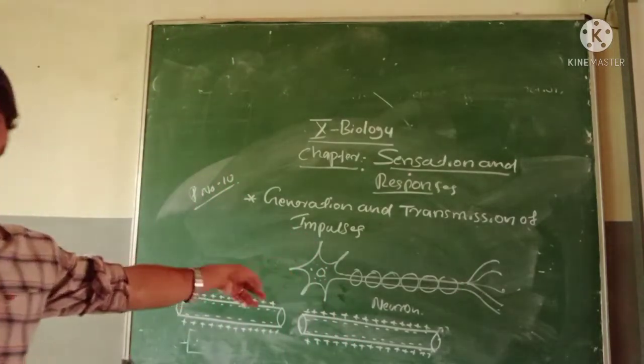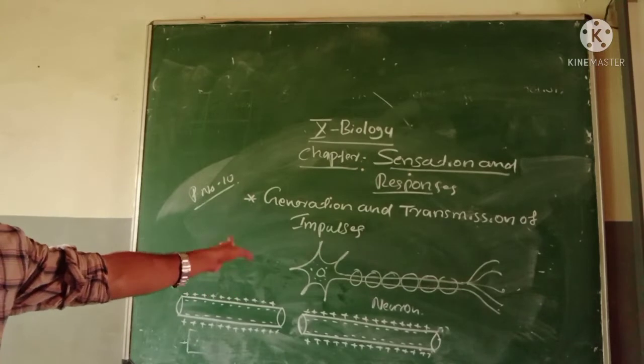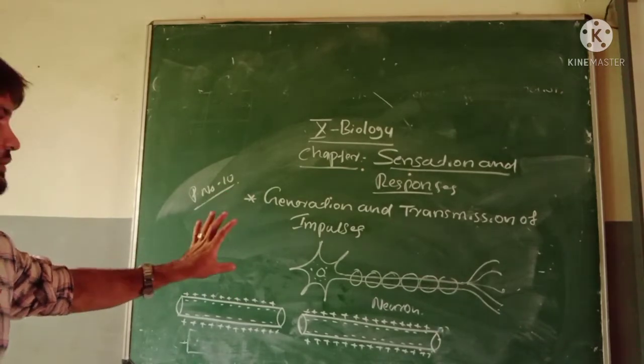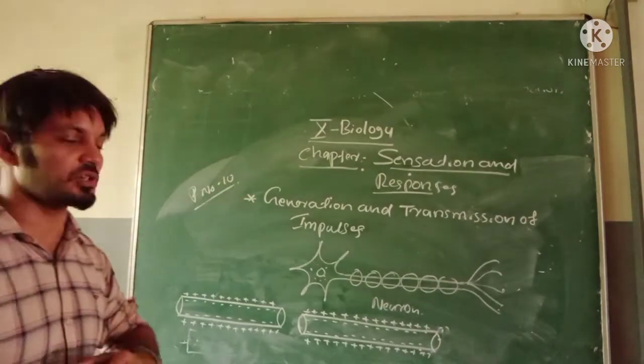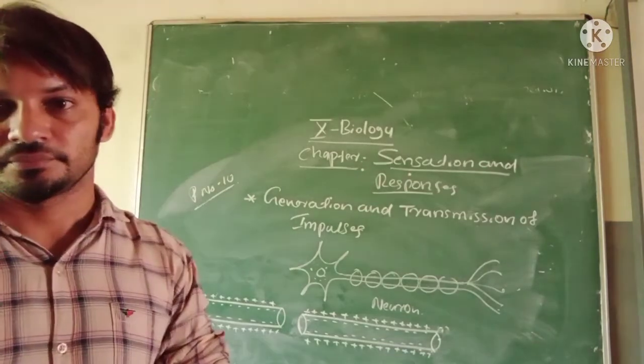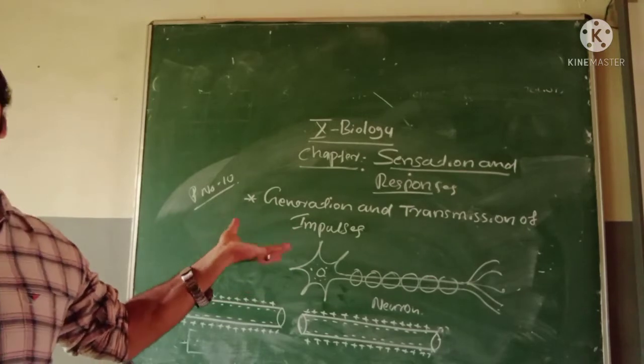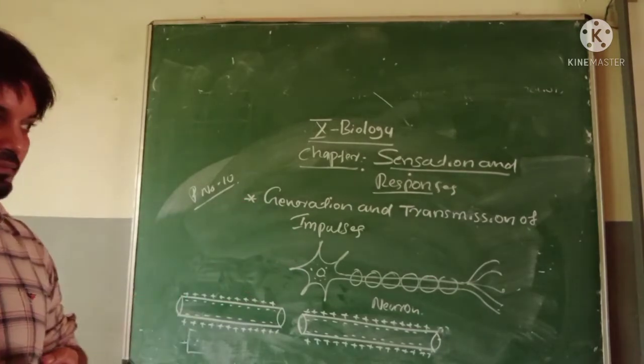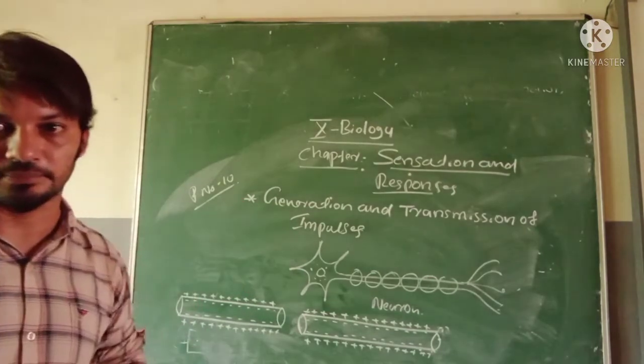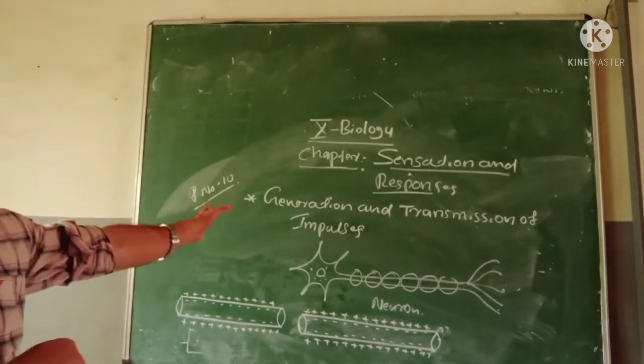Now look, this is a neuron. Last day I told you. Today our topic is generation and transmission of impulses. For example, we are unknowingly touching a hot object, and stimuli are entering our body.